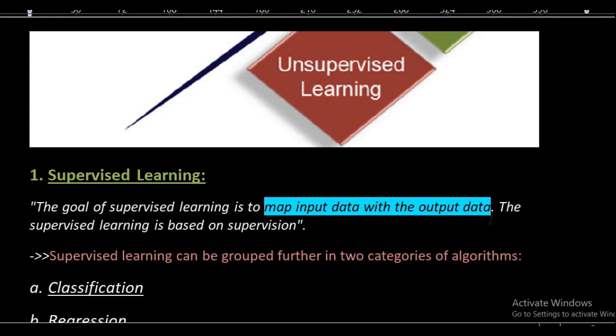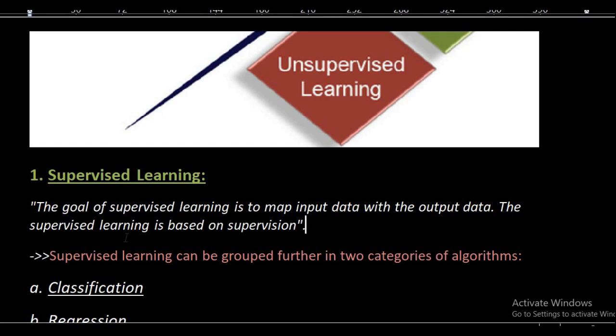Now supervised machine learning is based on supervision. Supervision is nothing but a term like guidance. For example, students are reading in a classroom in front of a teacher, in the presence of the teacher's guidance.